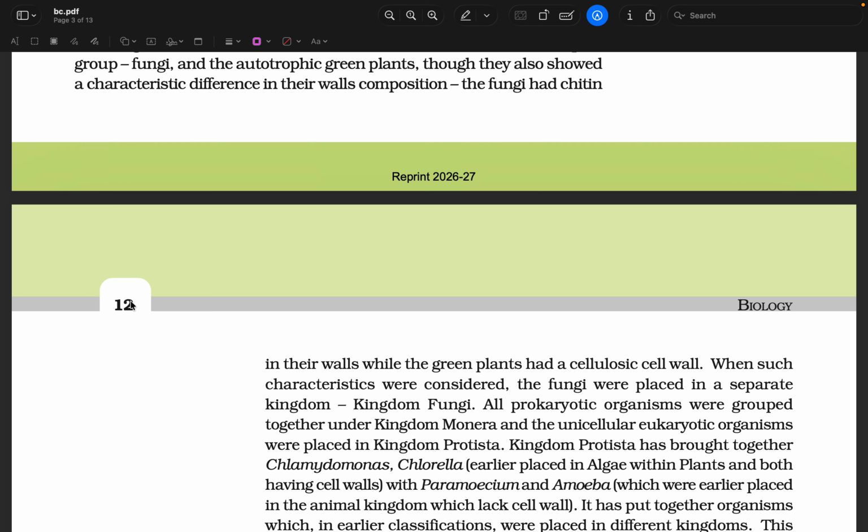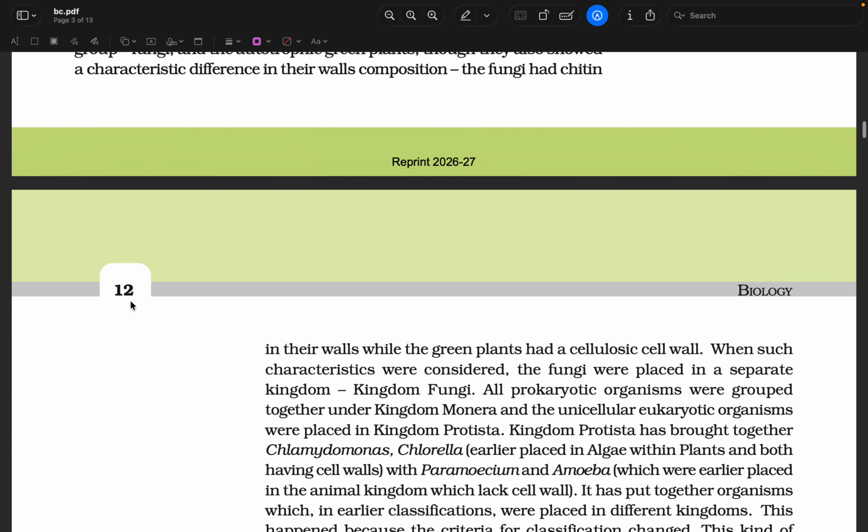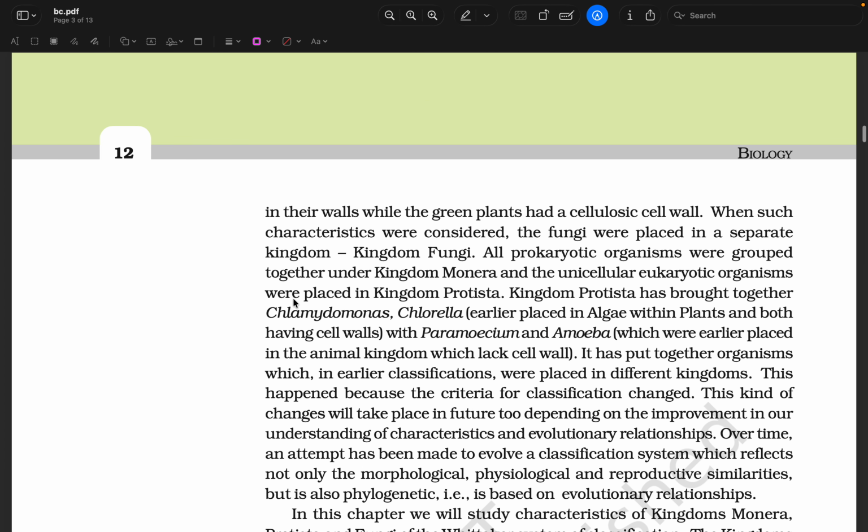When such characteristics were considered, the fungi were placed in a separate kingdom, kingdom Fungi. All prokaryotic organisms were grouped together under kingdom Monera, and the unicellular eukaryotic organisms were placed in kingdom Protista.